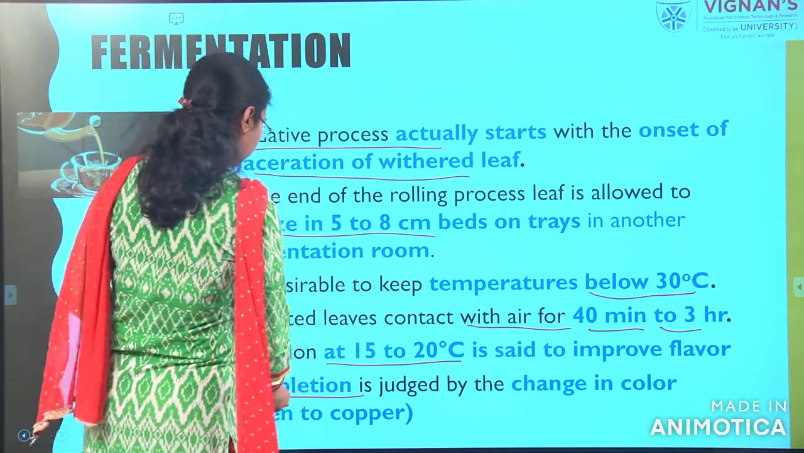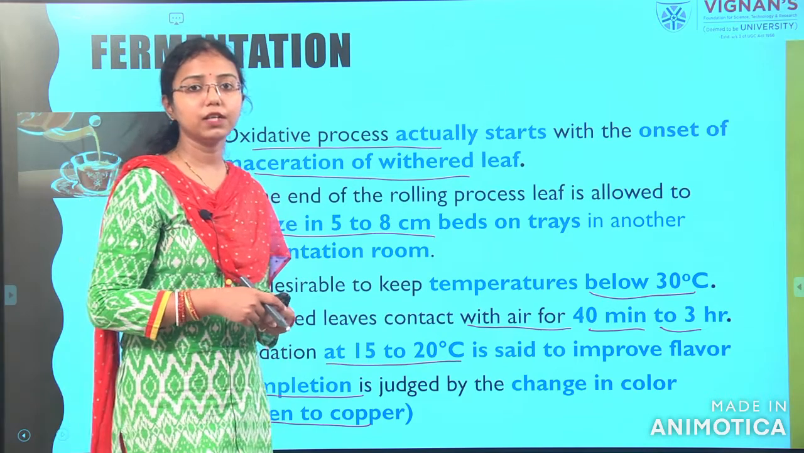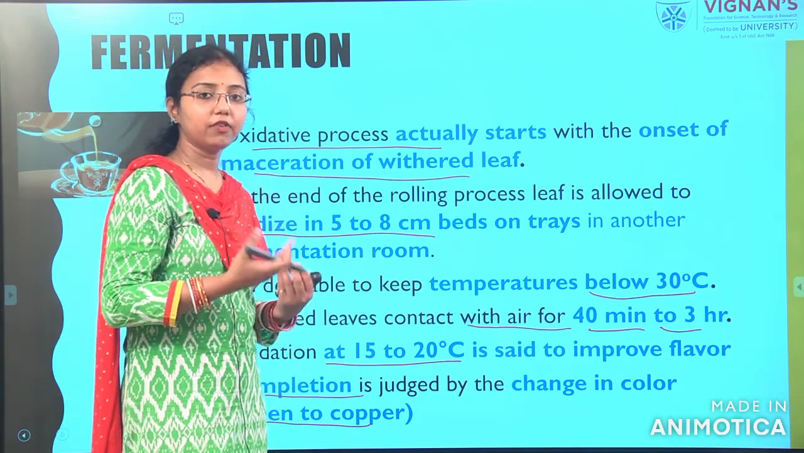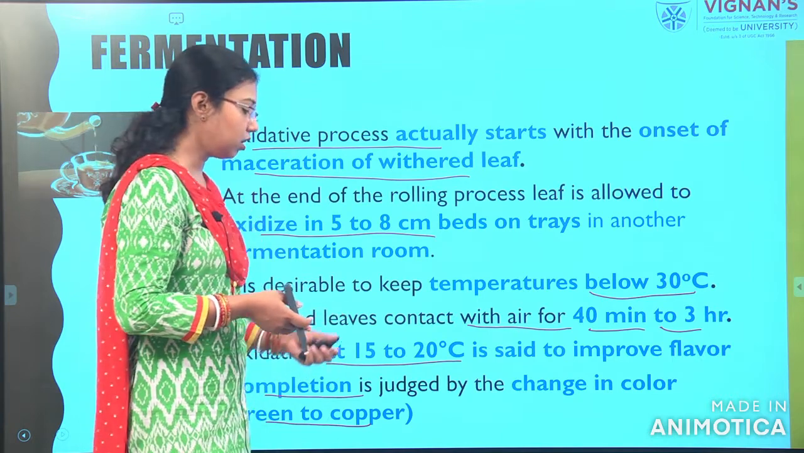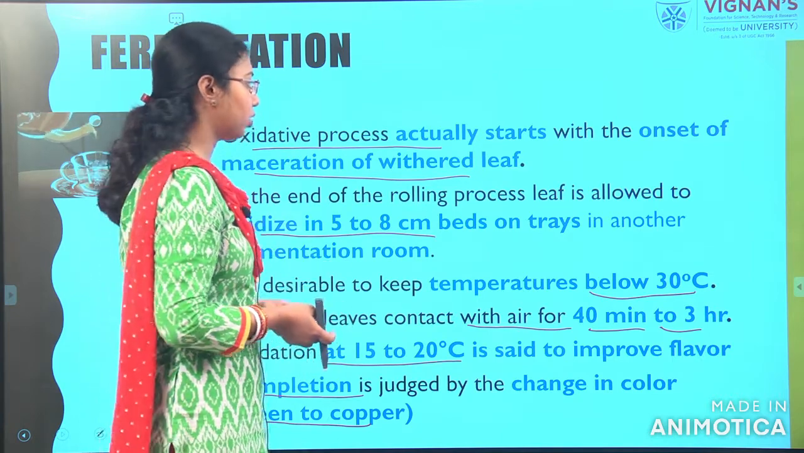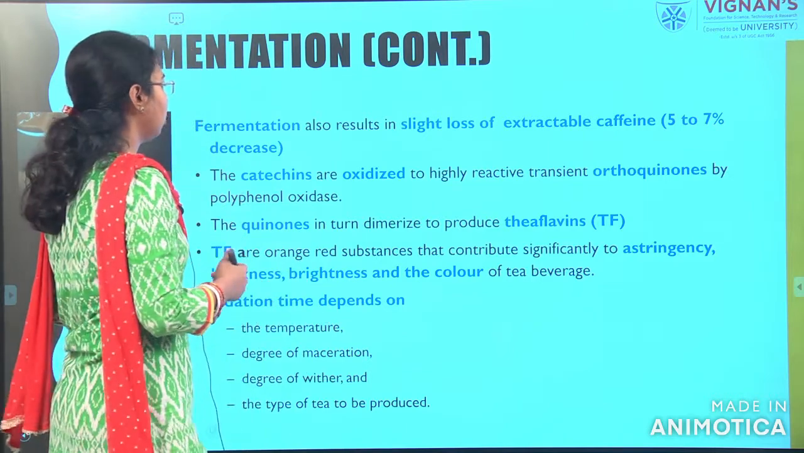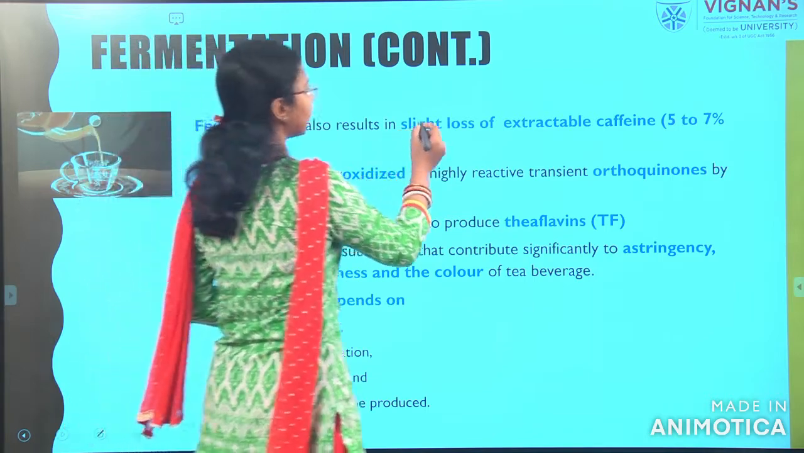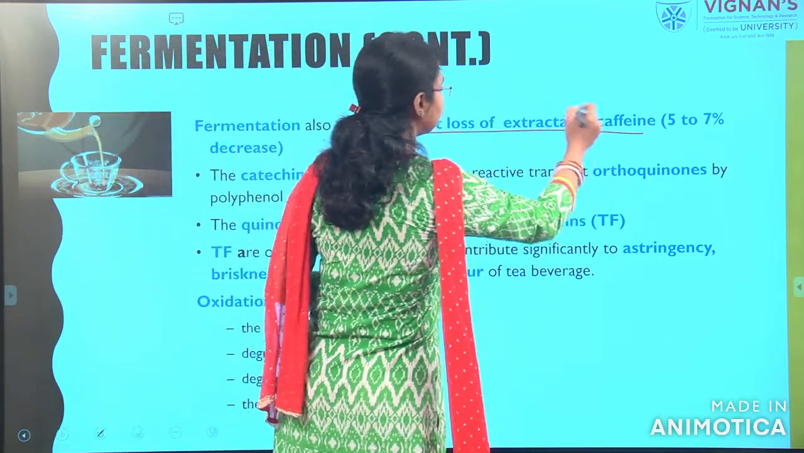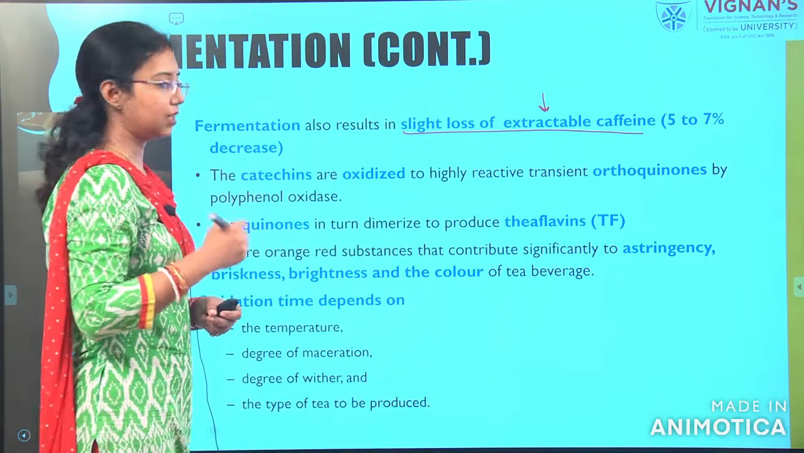So, green to copper color. Whenever we pluck the tea it is green in color, but only after the fermentation process does the color change to copper or brown. So, what changes occur now? Fermentation also results in a slight loss of extractable caffeine, a decrease of 5 to 7%.